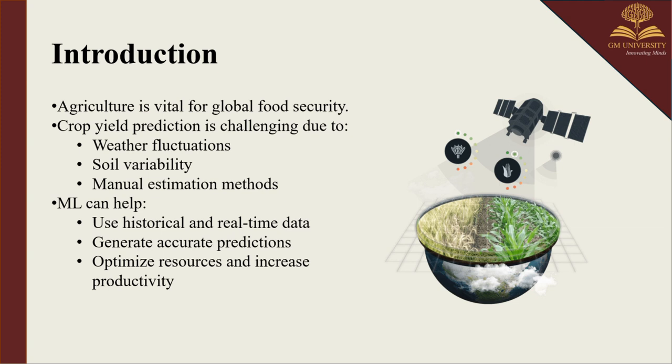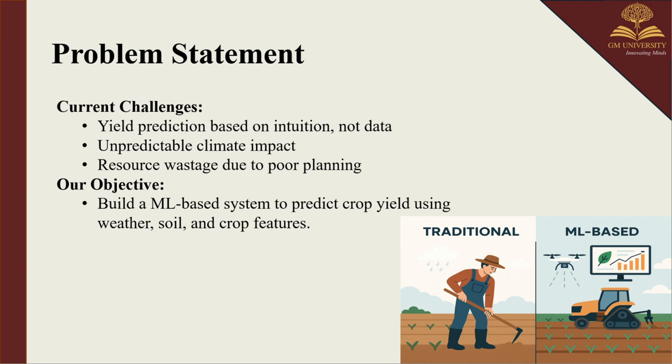Introduction. Agriculture is crucial for food security. Crop yield prediction is difficult due to weather changes, soil diversity, and traditional estimation methods. Machine learning can solve this by using historical and real-time data to make accurate predictions, helping optimize resources. Problem statement. The current issues are farmers rely on guesswork and intuition. Climate unpredictability makes it worse.